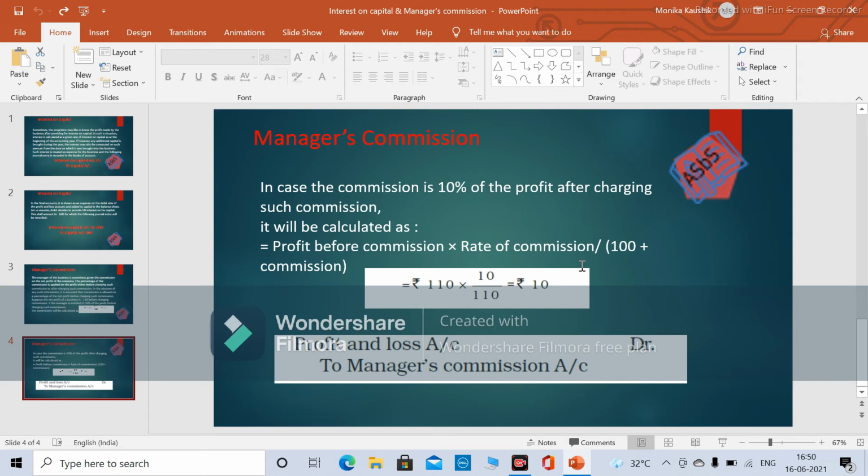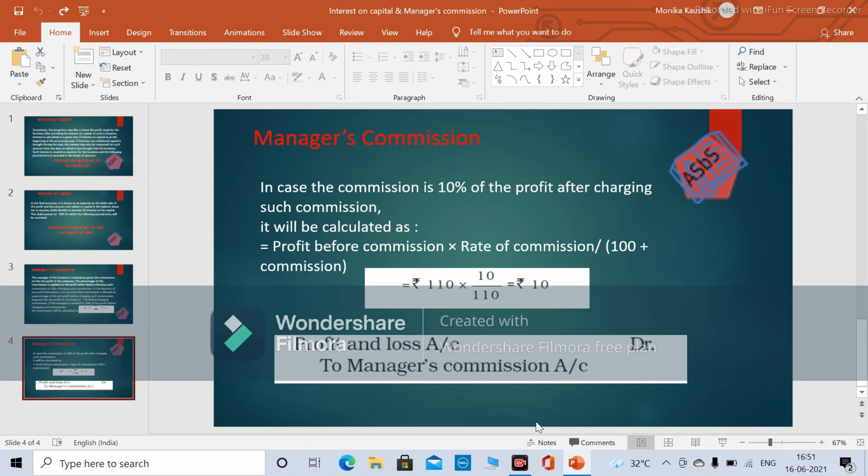Okay, and again this will go in the profit and loss account. Manager's commission will go in the profit and loss account. Again this will be a loss for the business. We are making a payment, we are paying something, so that is the expense or the loss. So profit and loss account debit to manager's commission account. Another account we have given over here is manager's commission account.